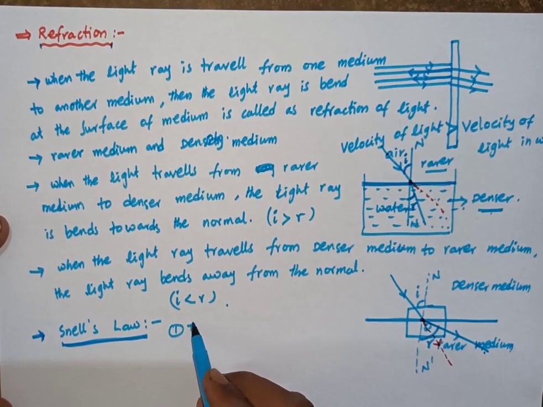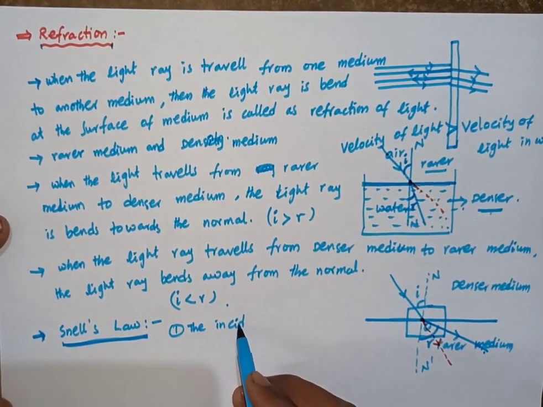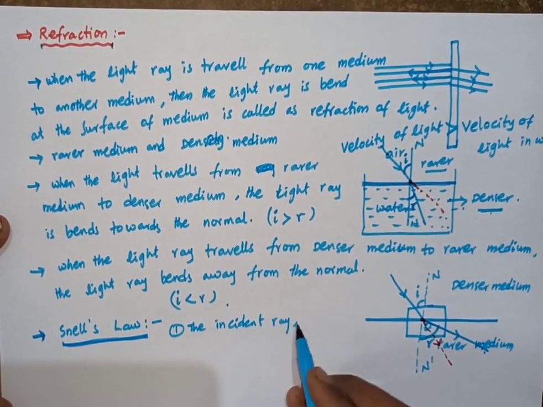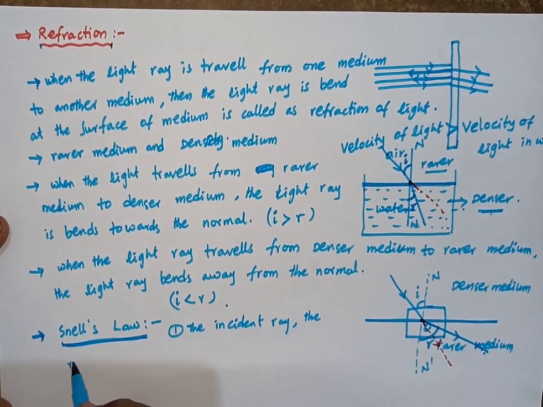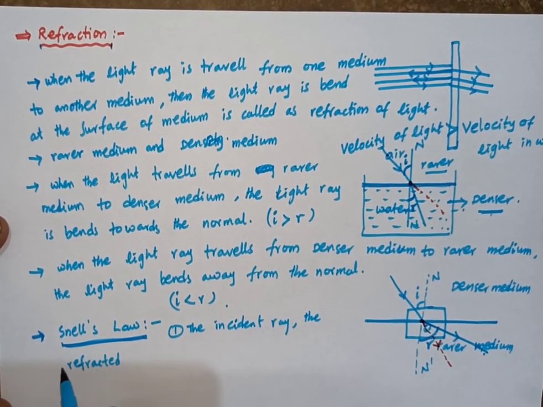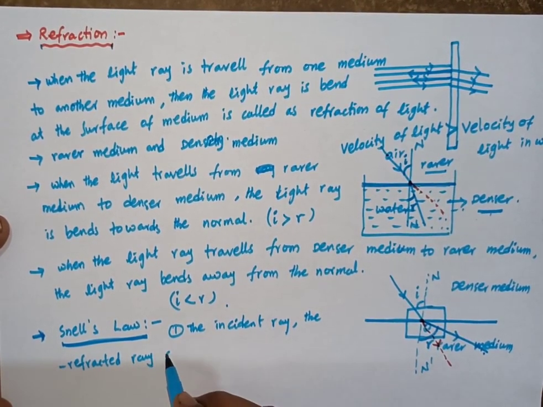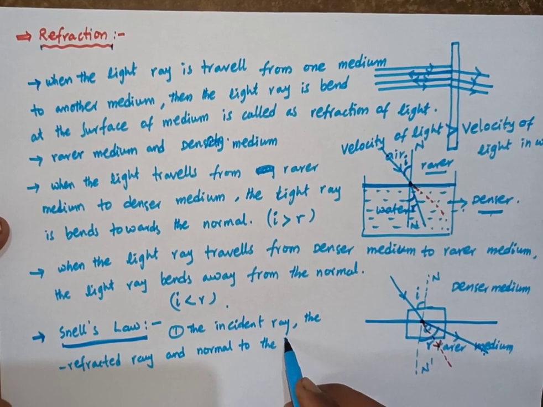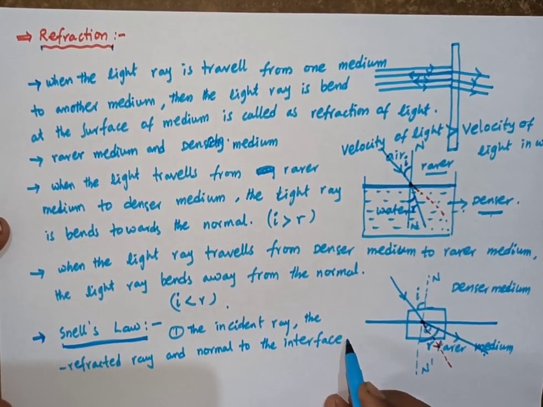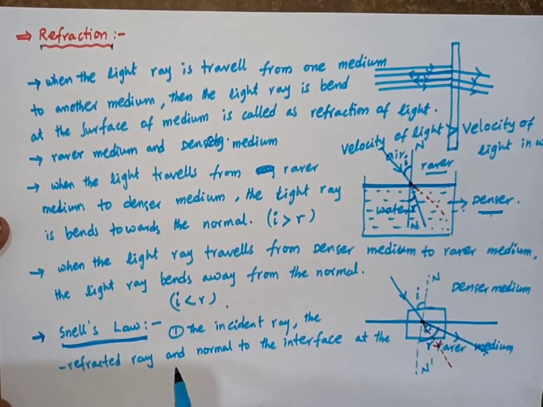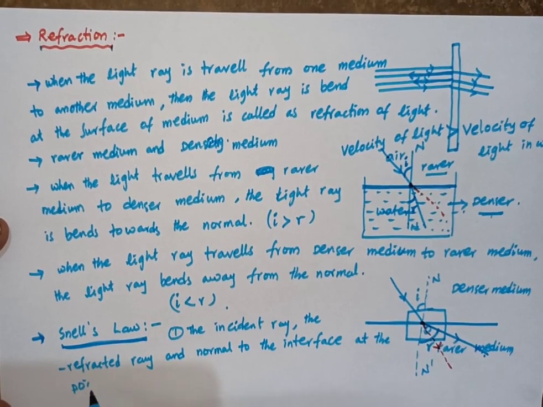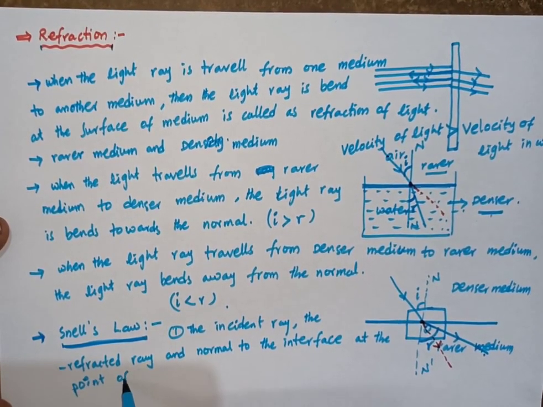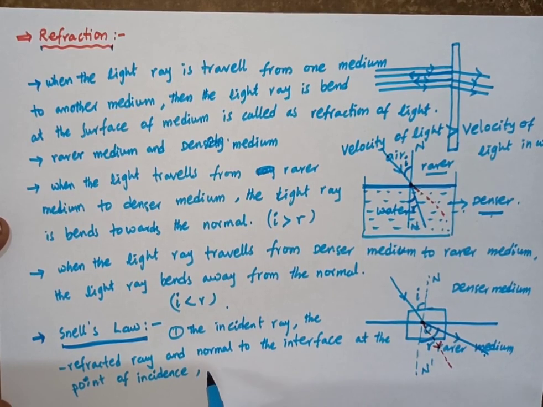So we can write here: the incident ray, the refracted ray and the normal to the interface at the point of incidence all lie in the same plane.